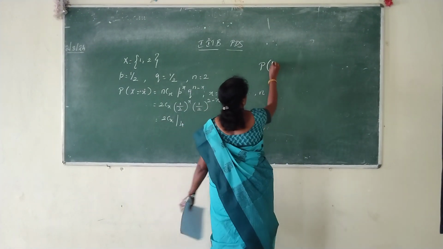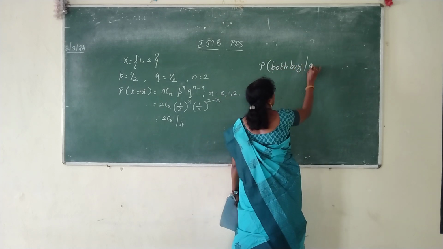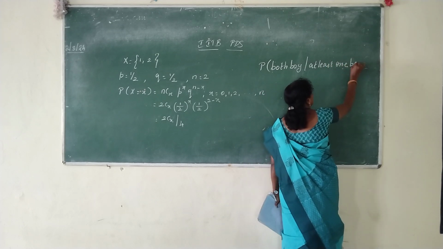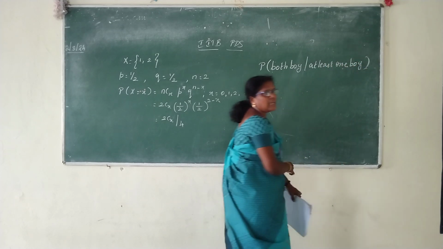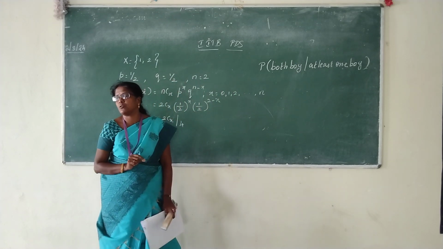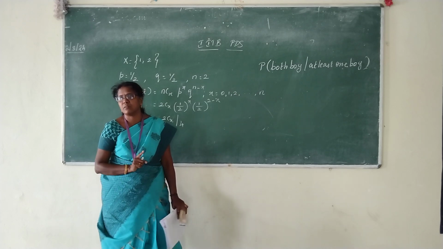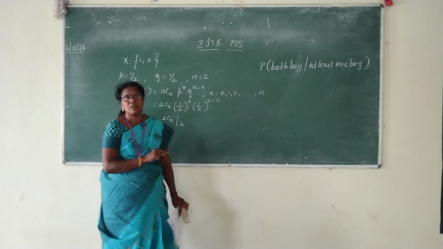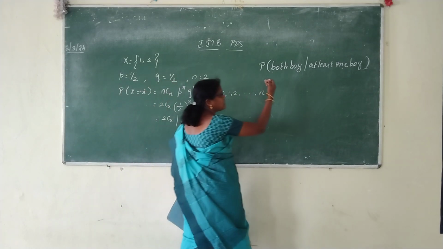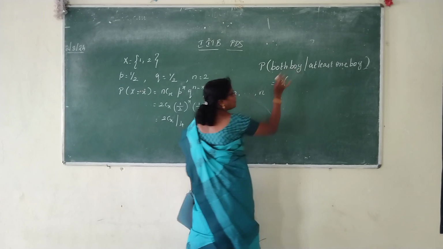You have to find both to be boys on the given condition that at least one is a boy. This is what you are supposed to find. If any condition is given, make use of conditional probability. Don't forget it. As I have told you, unit 1 is the base for all the other units. If you don't understand unit 1, you can't relate all the other units. Can you understand now? Now convert this into numerical values. This is the same as the probability of both boys; what is the meaning?